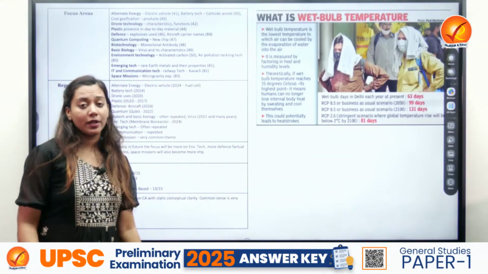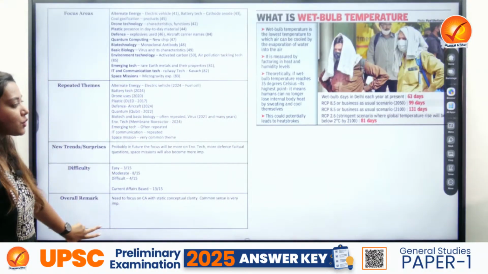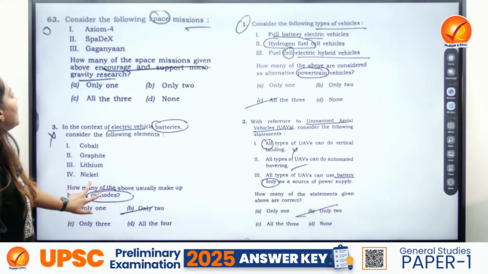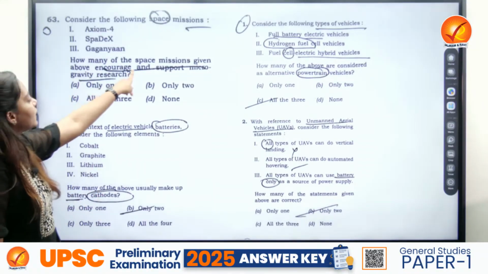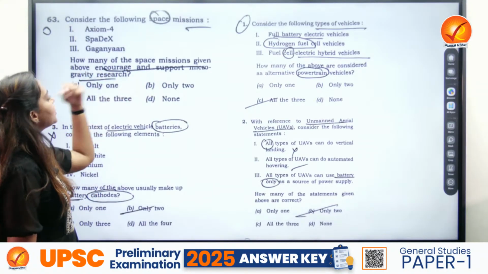And there were about 19 questions that were asked from this section. So that made this section a little bit more moderate. Now, moving to the first question, how many of the above space missions given encourage and support?